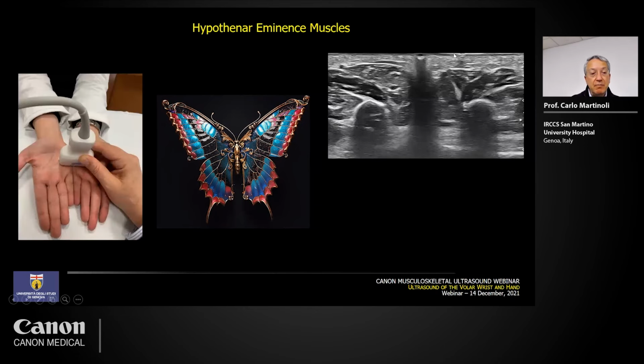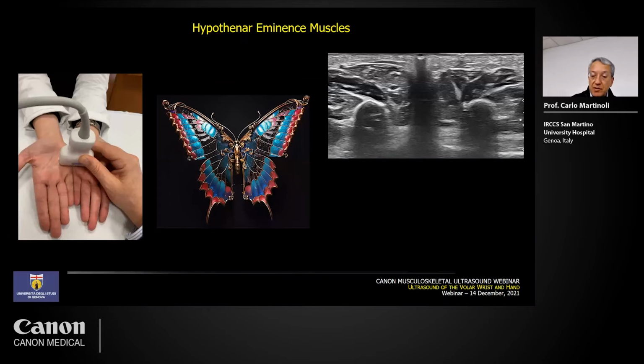You should invite the patient to place the two hands on the table facing together and the probe in the middle. So this is the resultant image. You see the image of the butterfly. This is the body, and these are the two wings. And the two wings represent the intrinsic muscles of the hypothenar eminence on the right and left hand.